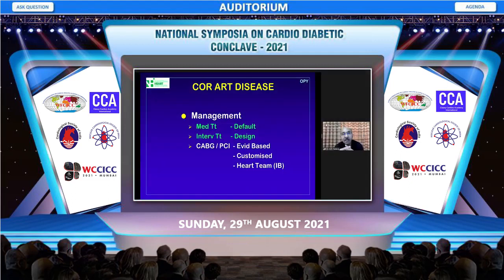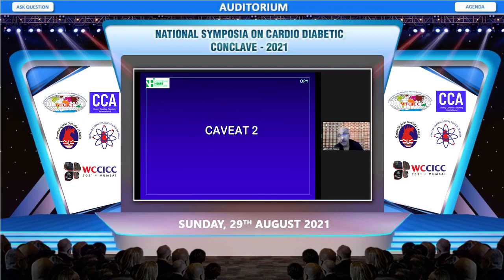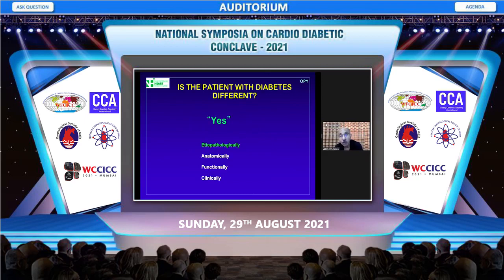Now, let me start with issuing two caveats. The first caveat is that the mere presence of coronary artery disease is not an indication for CABG, and every patient by default must be scheduled for medical therapy, and only by design we must prescribe an intervention in these patients.